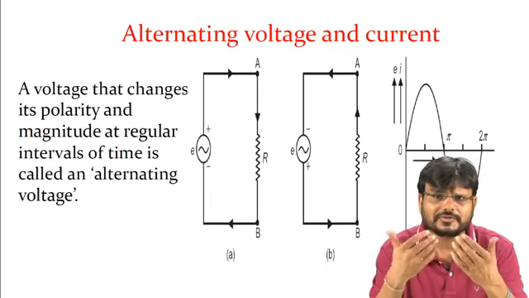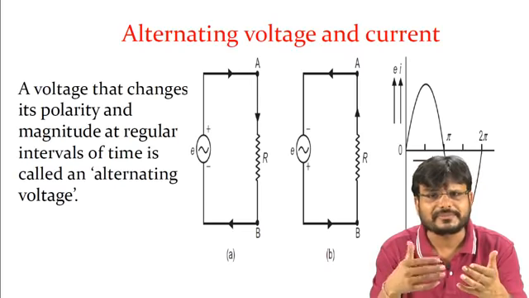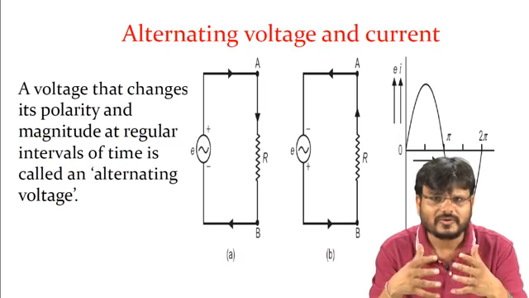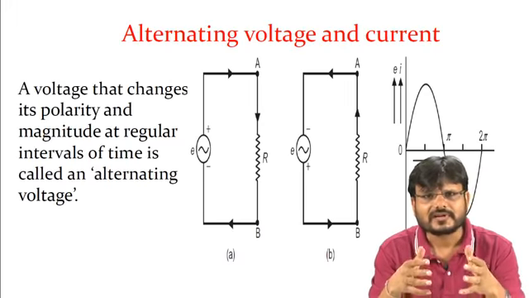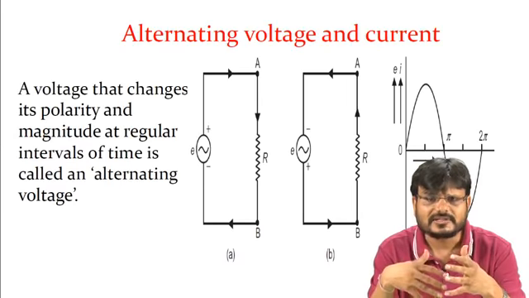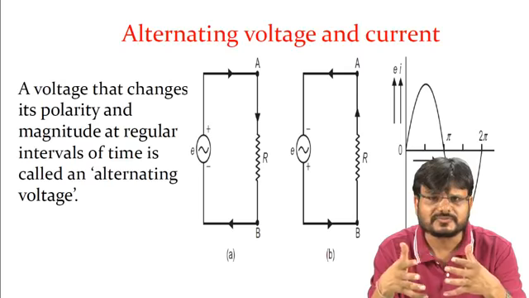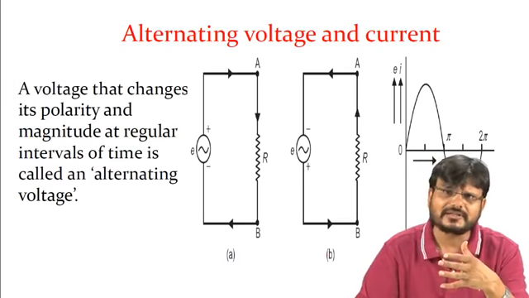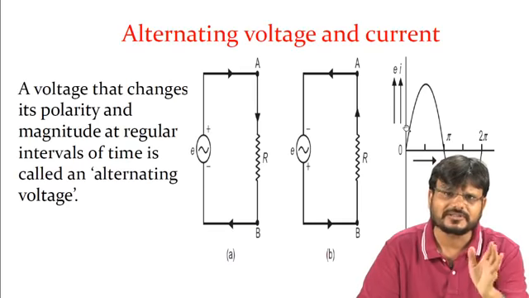The magnitude of the current may change because it depends on the load. How? Because I is equal to applied voltage divided by the resistance. So if resistance is more, that means the load is more, the magnitude of current is less, but the direction of the voltage and current will be the same.